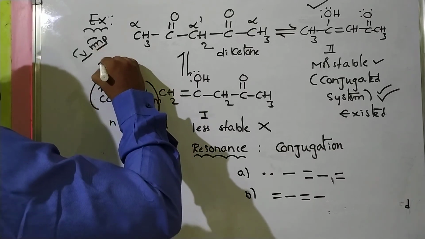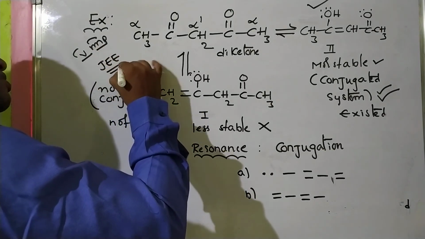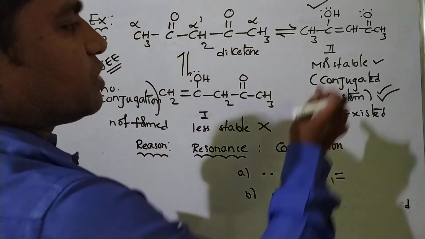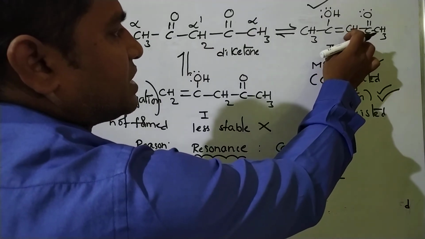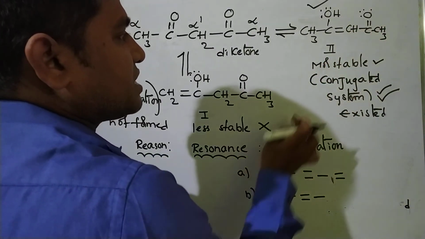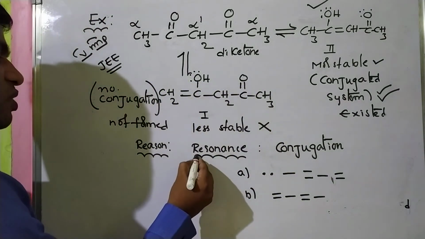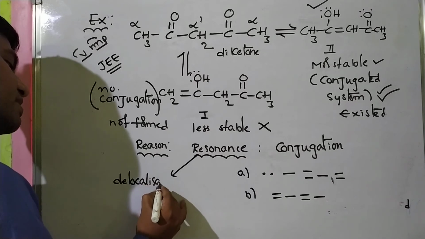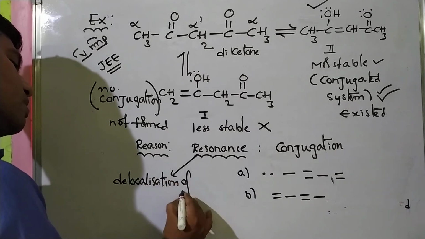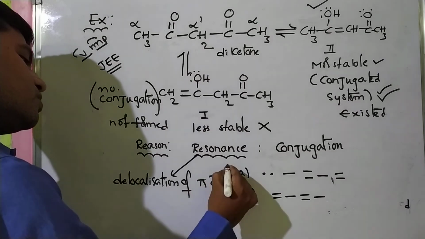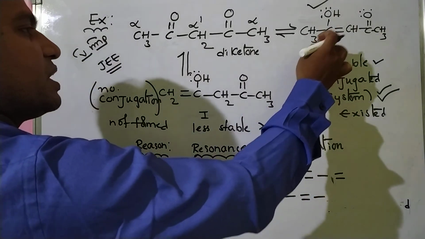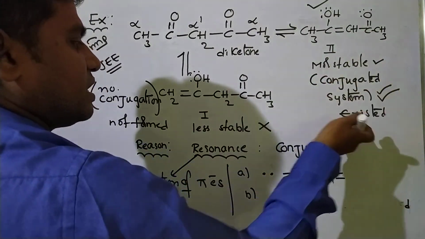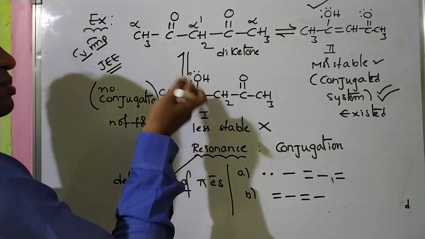So, very, very important for Z and NEET. Please note, students, very, very important. So I think you understand. In this case, resonance is operated. What is called resonance? Delocalization of pi electrons. Here delocalization of pi electrons is present, meaning a conjugation system, meaning resonance operates here, but in this case resonance is absent.